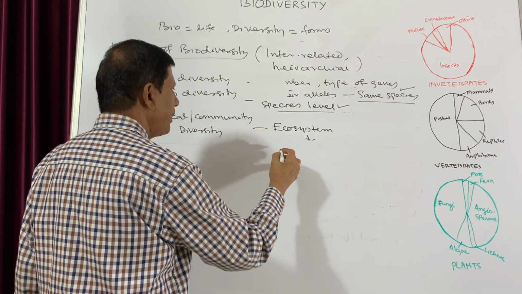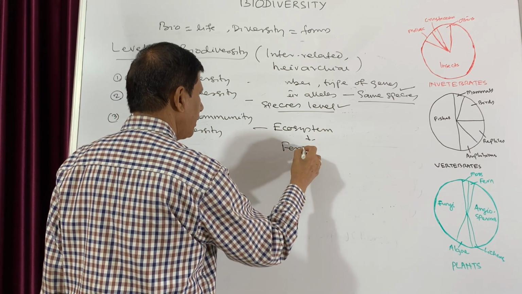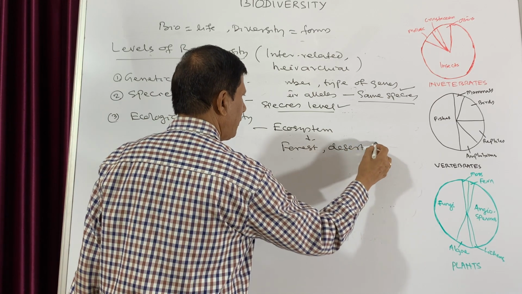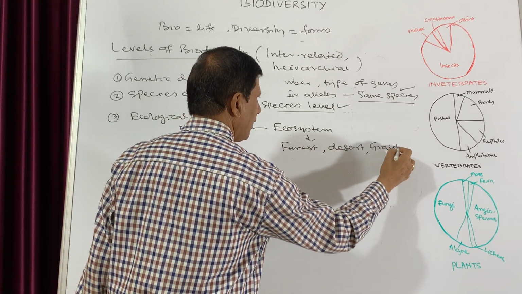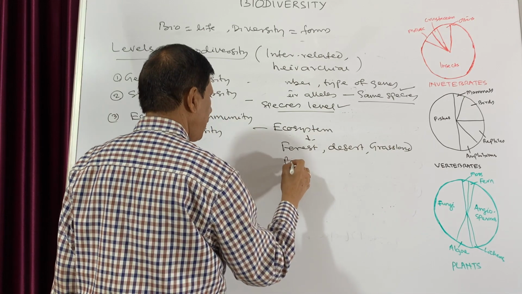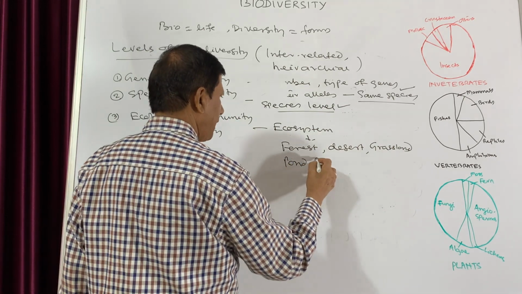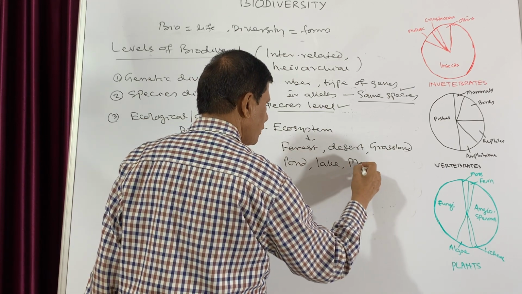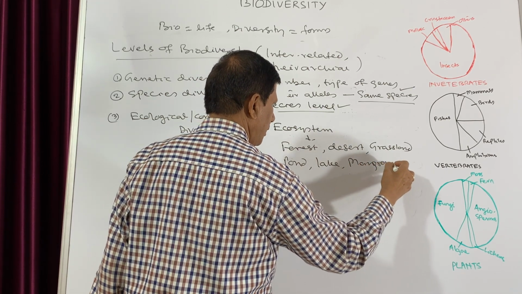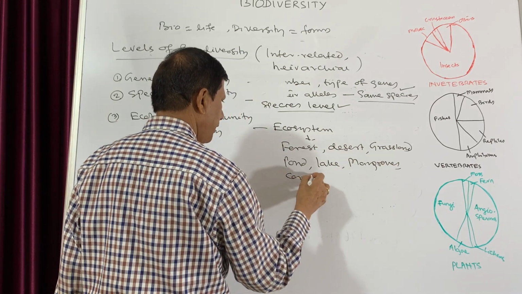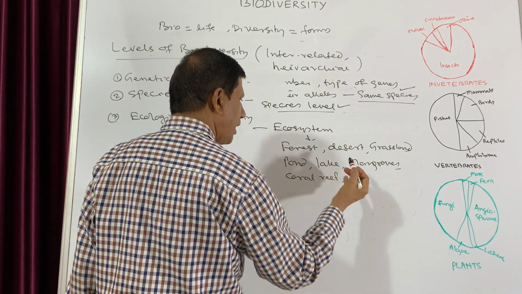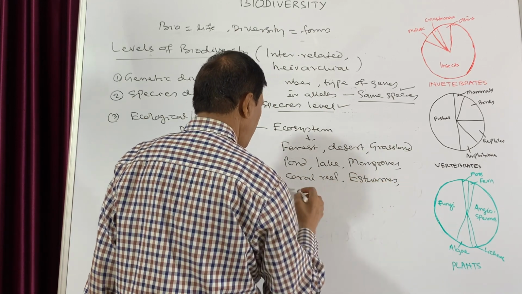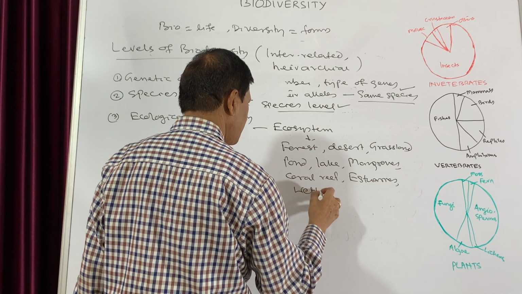it may be a forest, it may be desert, maybe grassland, maybe a pond, maybe lake, it may be mangroves, maybe coral reef, or it may be estuaries, or it may be wetlands.